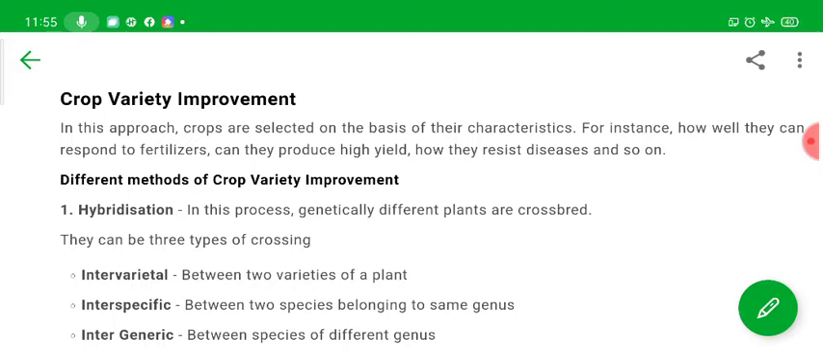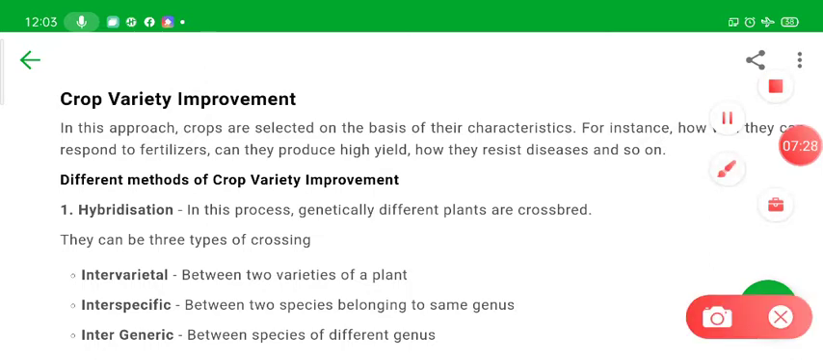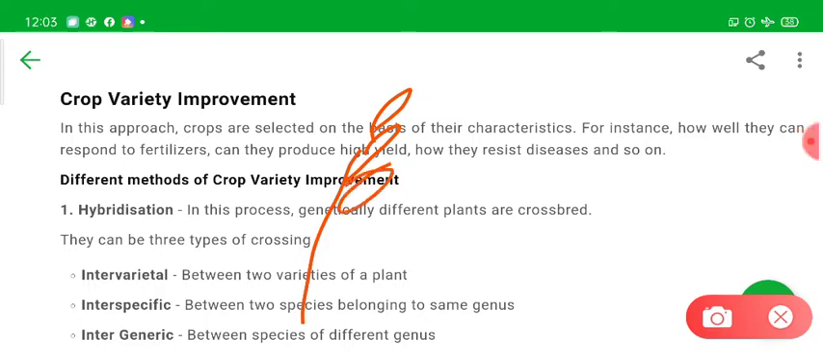Let's see what we mean by crop variety improvement. So now let's understand what crop variety improvement is. Crop variety improvement means the improvement of features, the improvement of characteristics of a particular crop or of a particular plant. So for example, if we talk about the wheat plant, right? Suppose this is the wheat plant, and these are the grains of wheat.